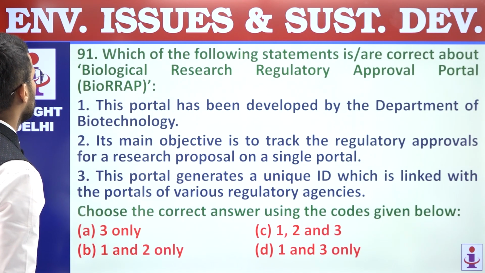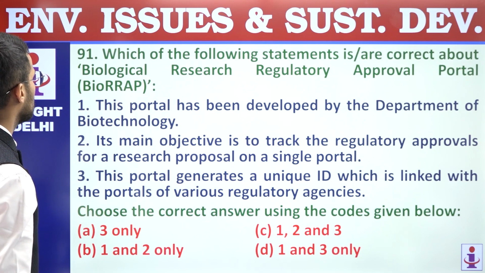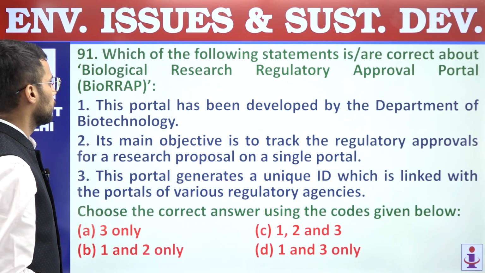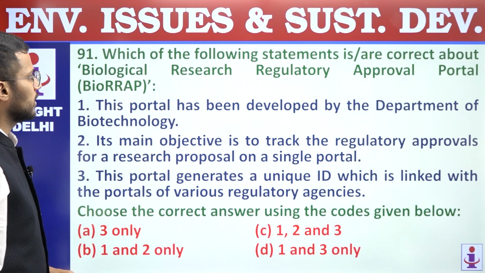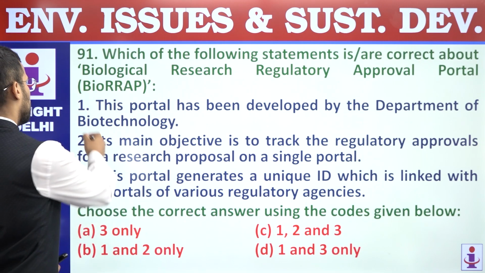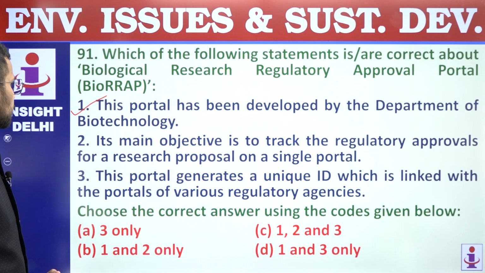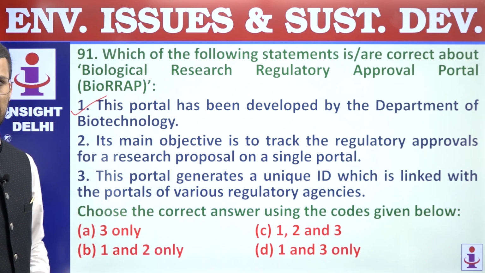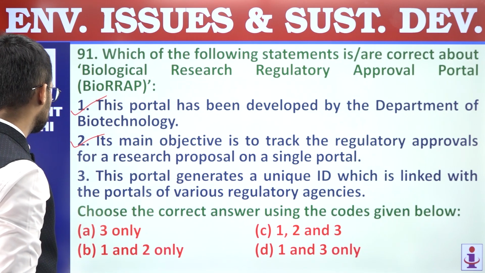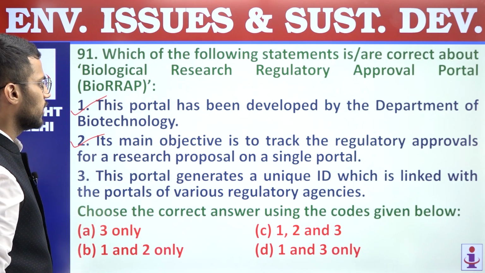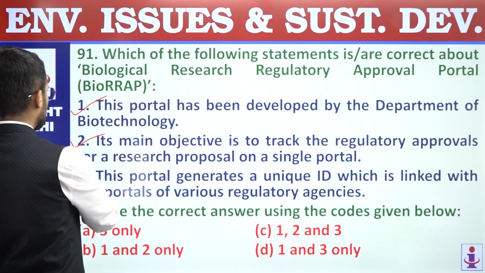Next, 91. Which of the following statements are correct about Biological Research Regulatory Approval Portal, BioRRAP? First, this portal has been developed by Department of Biotechnology. Correct statement. Second, its main objective is to track the regulatory approvals for a research proposal on a single portal. So this is the objective for which this portal is created. Third, this portal generates a unique ID which is linked with the portals of various regulatory agencies.